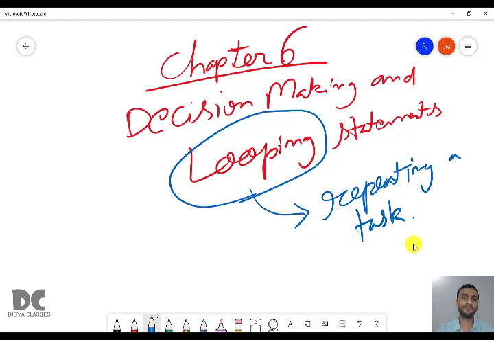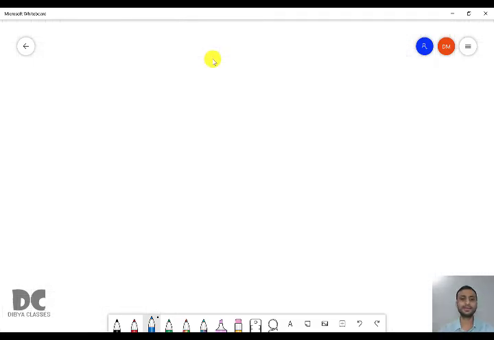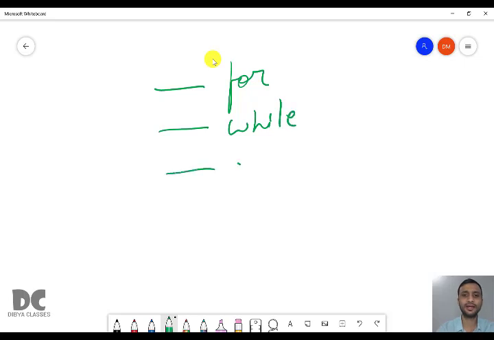So in a Java program, in a few of the programs, you will get situations where you need to repeat a particular task many times. Repeat means you do the task more than once. Till chapter 5, we were doing a task only once. But from chapter 6, there will be programs where we need to do a particular task more than once. If you do a particular task more than once, then that is known as looping. So there are three types: for, while, and do while.